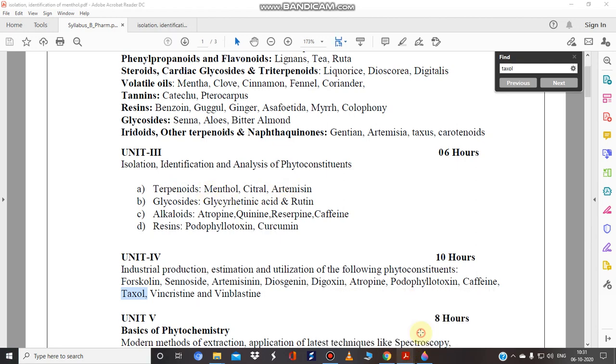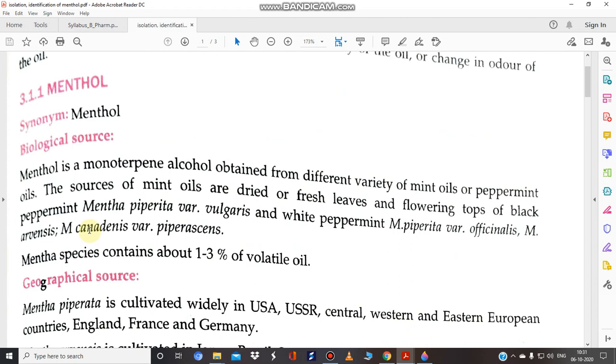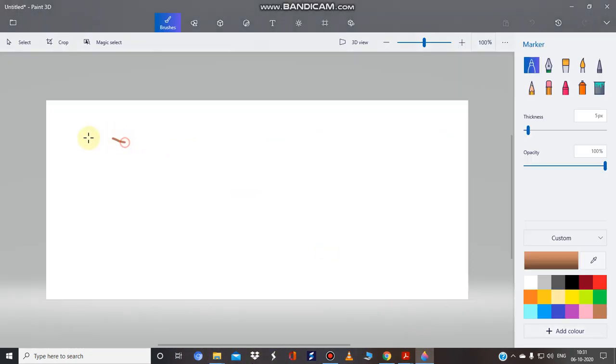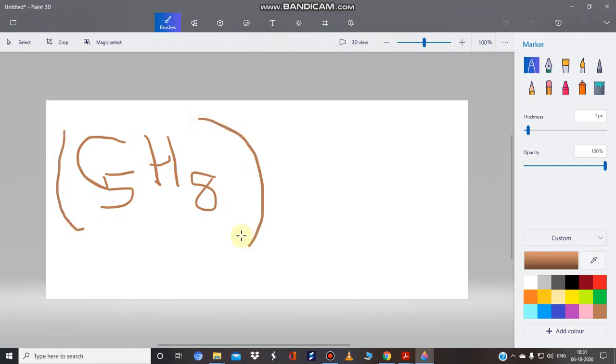Before starting menthol, let us recall a bit the concept of terpenoids. I hope you remember this: C5H8 units. These are the basic isoprene units, or you can say the terpenes.